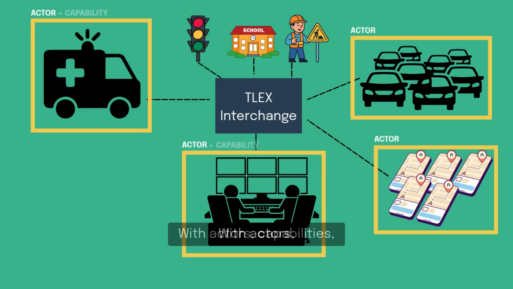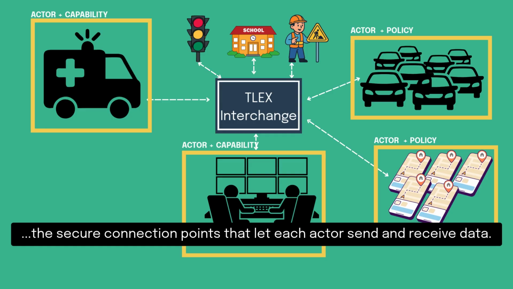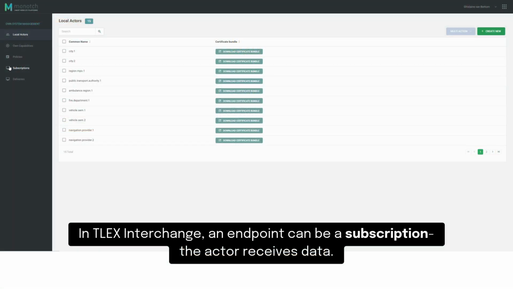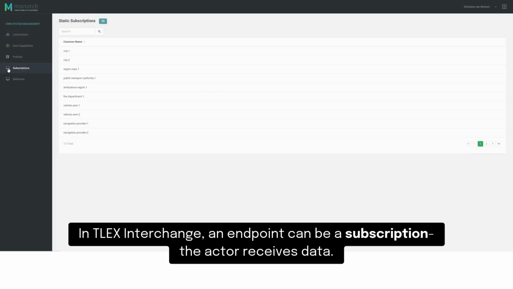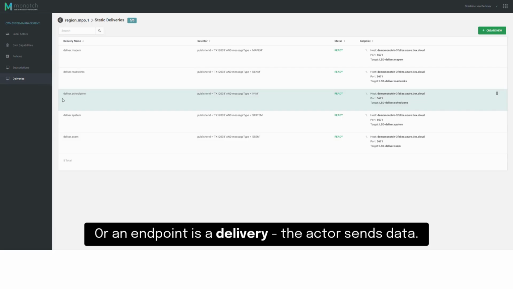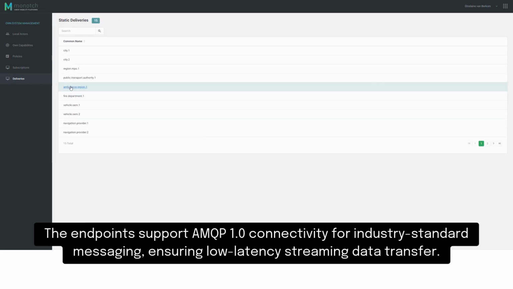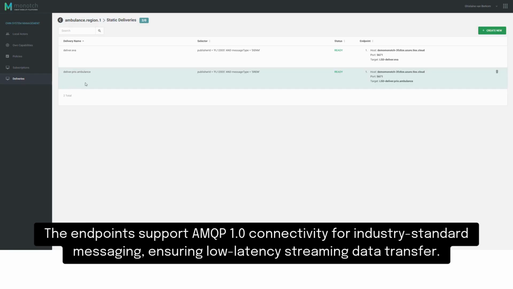With actors, capabilities, and policies in place, we configure endpoints, the secure connection points that let each actor send and receive data. In TLEX Interchange, an endpoint can be a subscription. This means the actor receives data. Or an endpoint is a delivery, which means the actor sends data. The endpoints support AMQP 1.0 connectivity for industry standard messaging, ensuring low latency streaming data transfer.